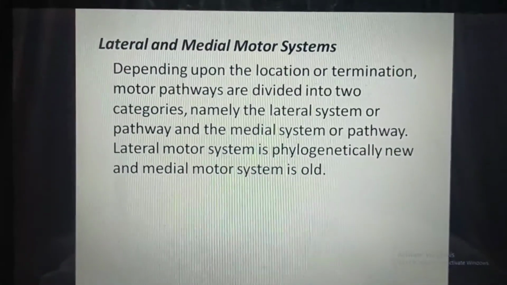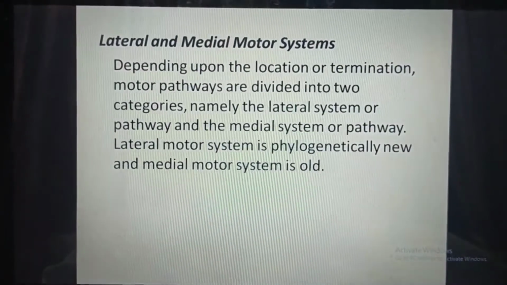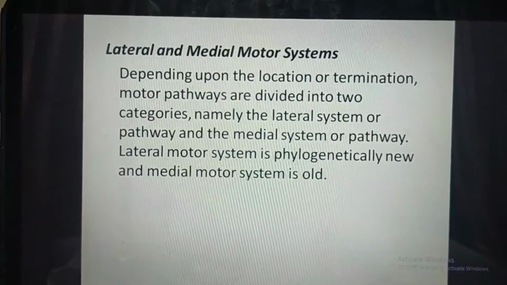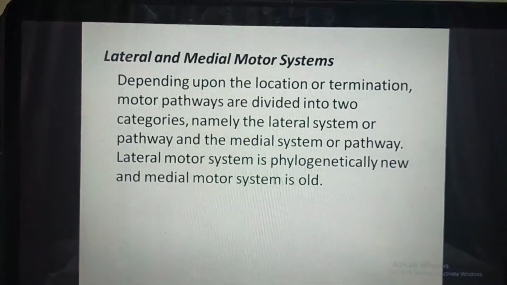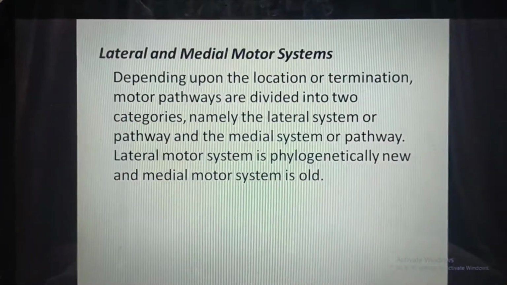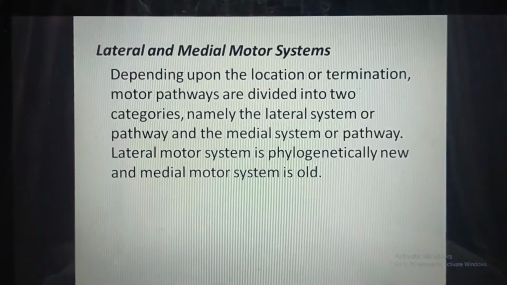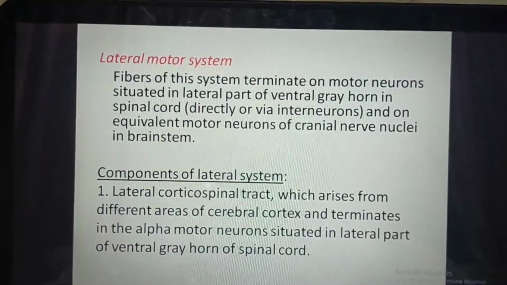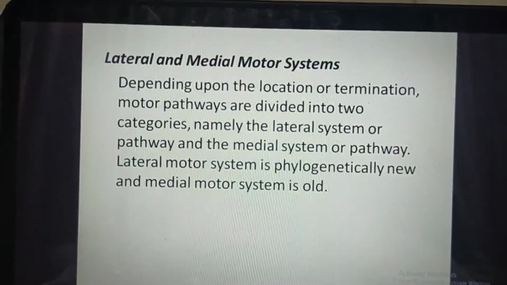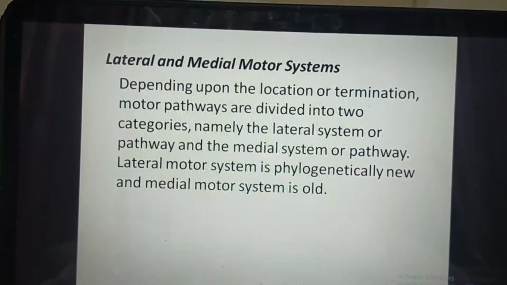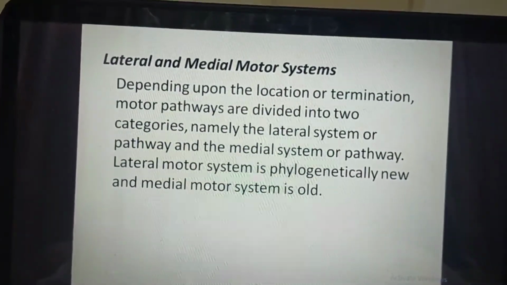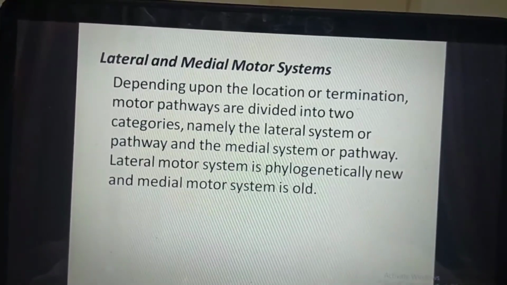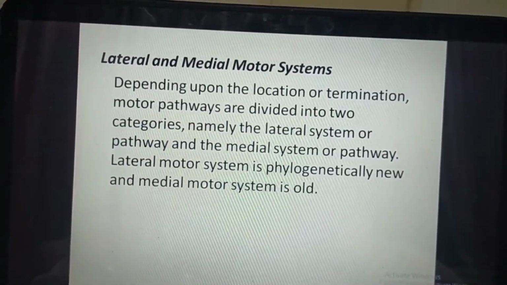Lateral and medial motor system. Depending upon the location of termination, motor pathways are divided into two categories, namely the lateral system or pathway and the medial system or pathway. Lateral motor system is phylogenetically new, and medial motor system is old. So we'll know the meaning of phylogenetical, right, which is related to the evolutionary development and diversification of the species or organism.